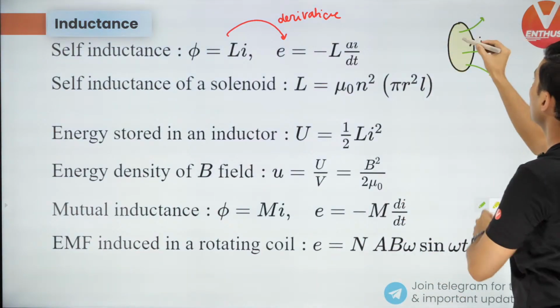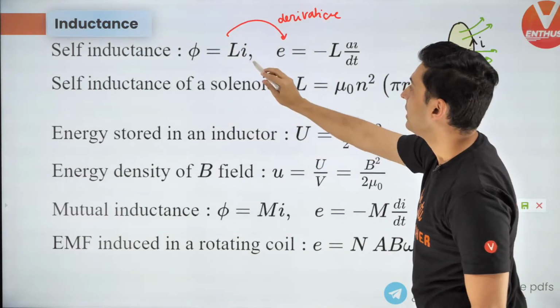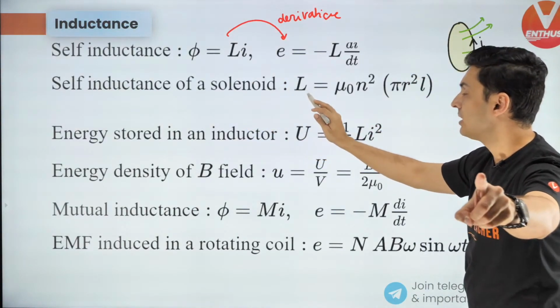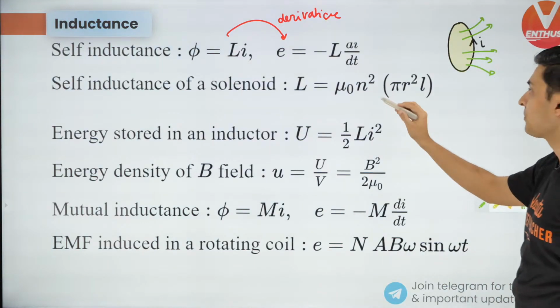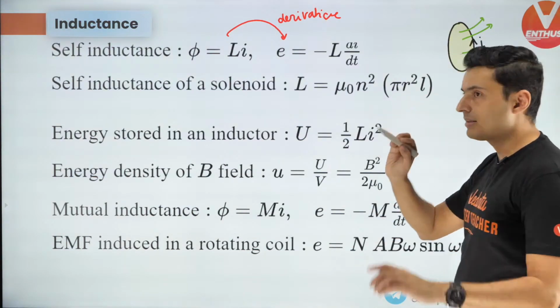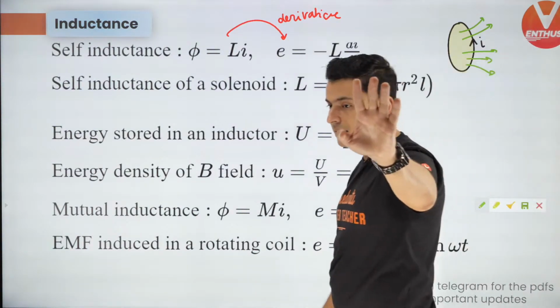More the current, more the field lines. And that self-inductance for a solenoid is mu naught n square pi r square L. n is turns per unit length, r is the radius of the solenoid, L is the length of the solenoid. Is that clear? Okay, cool.